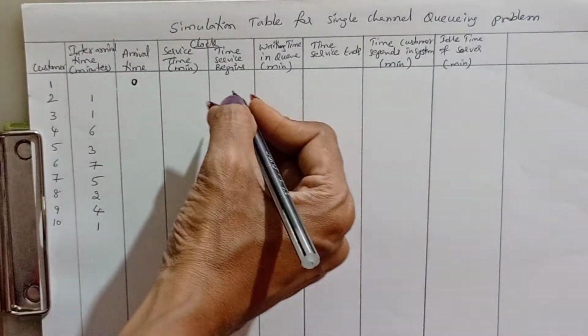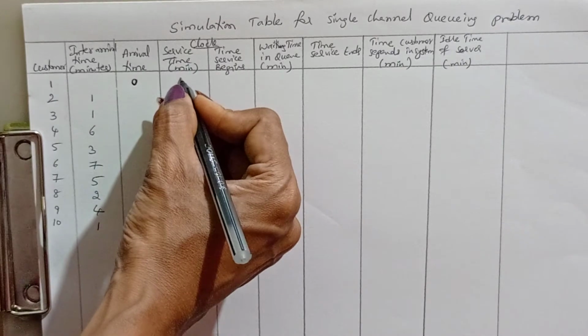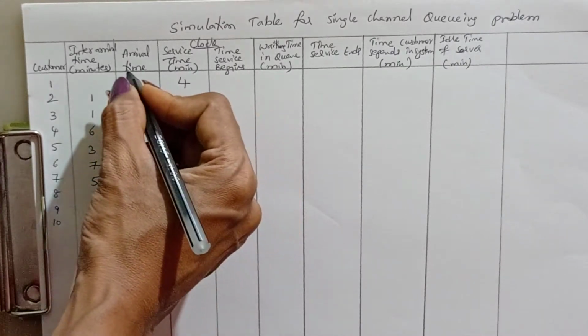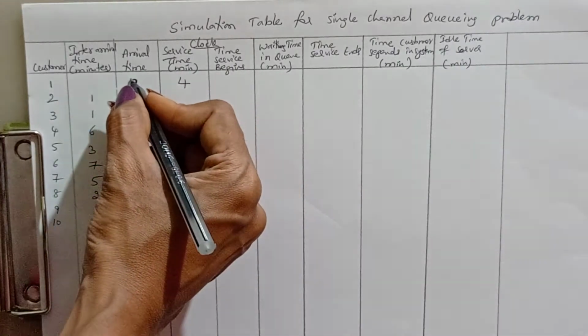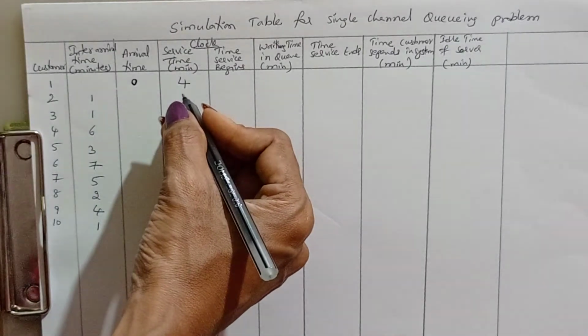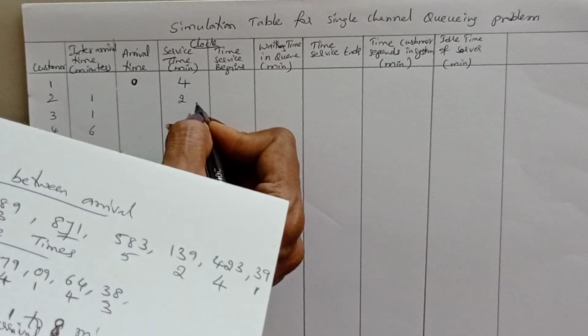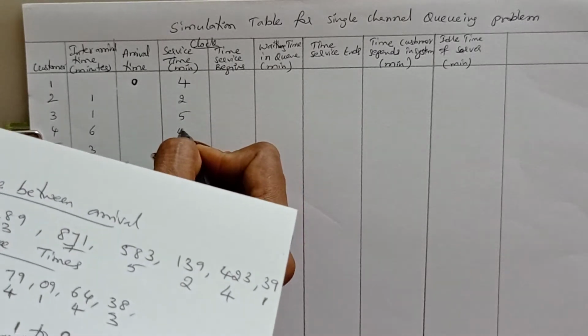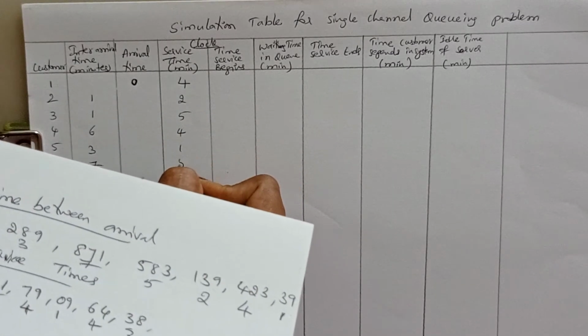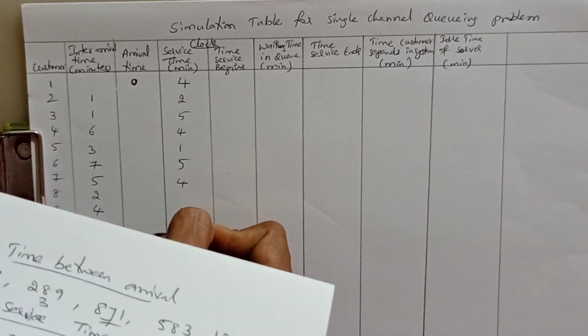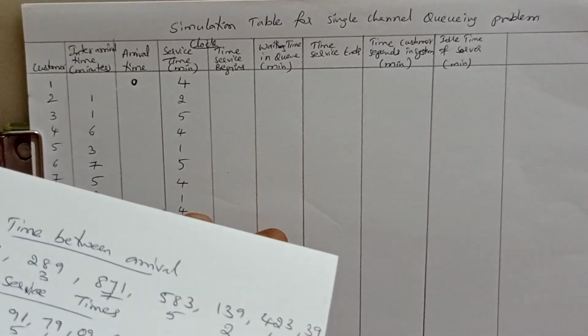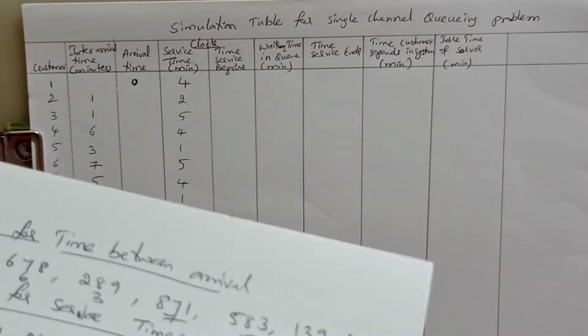Where is the service time? This is the service time in minutes. Arrival time is also in minutes, starting at 0 minutes. Next here 4. Okay, next is 2, 5, 4, 1, 5, 4, 1, 4, 3.